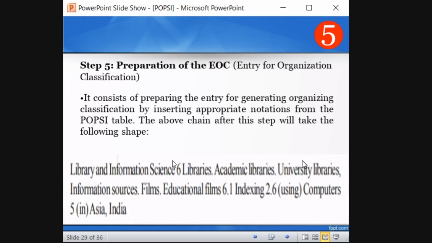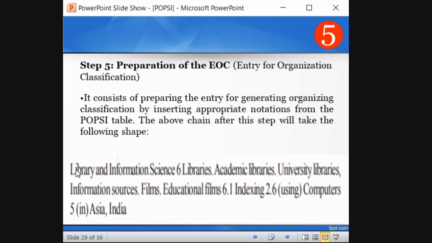Next is preparation of UOC. What is UOC? Entry for organizing classification. As I told you, it involves both the combination of associative as well as organizing classification. So it consists of preparing the entries for organizing classification. How do they do that? By inserting appropriate notation from the POPSI table. Now we are going to the POPSI table, right? So library and information science is a discipline.